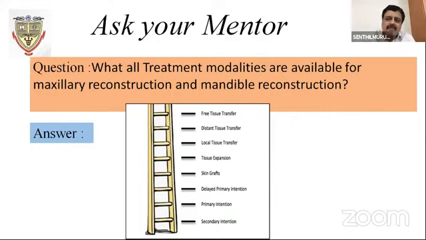Nowadays, a lot of software has come. So you can operate anywhere, and the operating surgeon will be somewhere else, monitoring the flap using the Doppler. The changes will take place as you see in the ECG. Immediately, the assistant can go and address it, do the pinprick test and find out what kind of complication is happening within the flap. Immediately, the patient can be transported to the OT to do the reanastomosis. So 8 hours is the golden period. That is the luckiest patient and surgeon, and this can give a fantastic outcome.